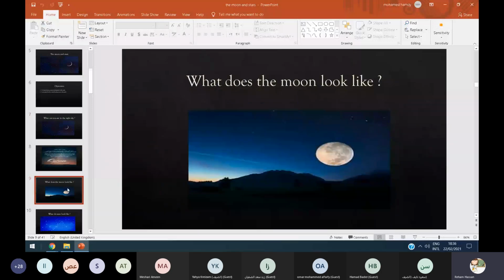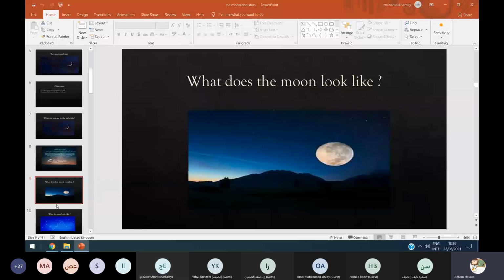The moon is a big piece of rock. Yes. Jasir, your voice is not clear. And the moon what? Doesn't shine. Yes, it doesn't shine. Thanks a lot, Jasir.